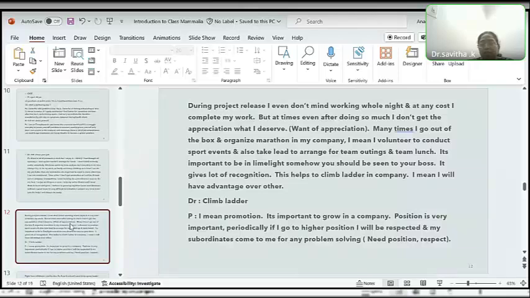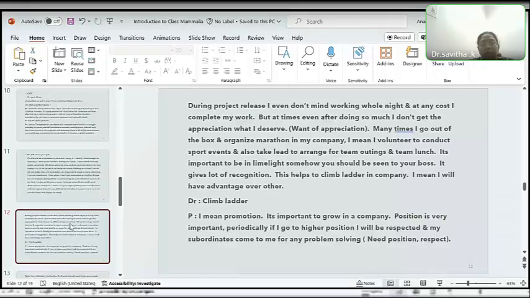This helps to climb the ladder in the company. I mean, I will have an advantage over the others. Climb the ladder, I mean promotion. It's important to grow in a company. Position is very important. Periodically, if I go to a higher position, I will be respected and my subordinates come to me for any problem solving.